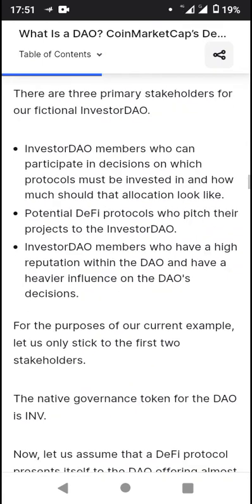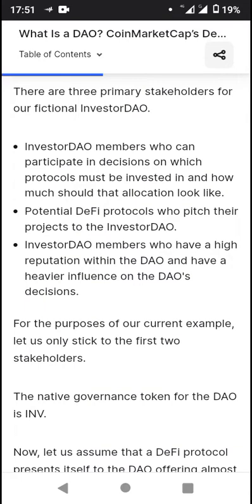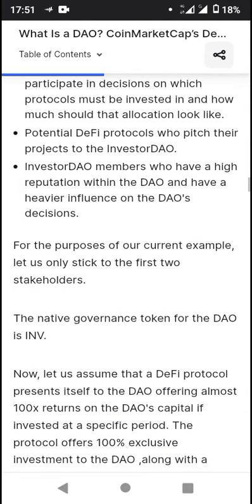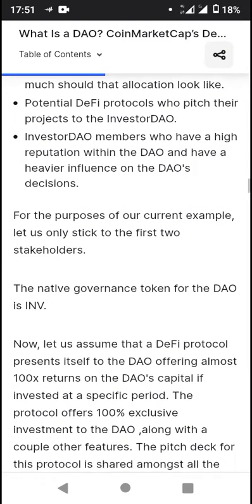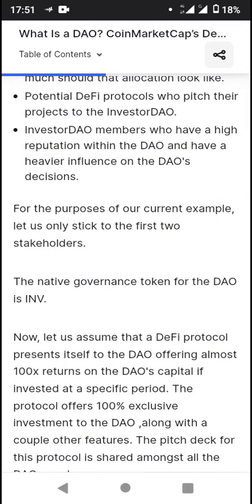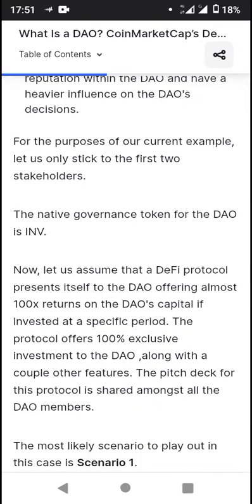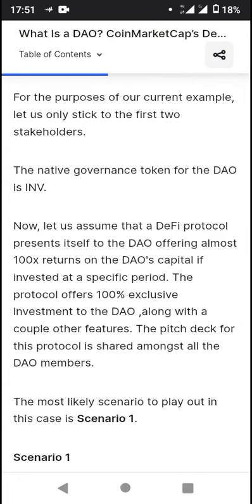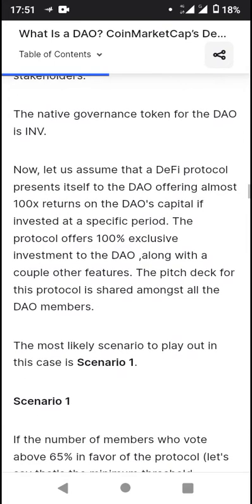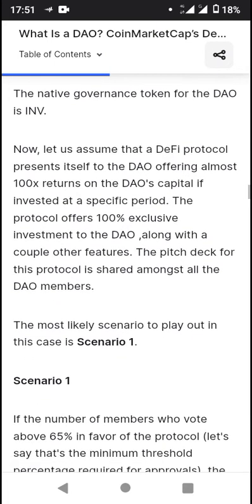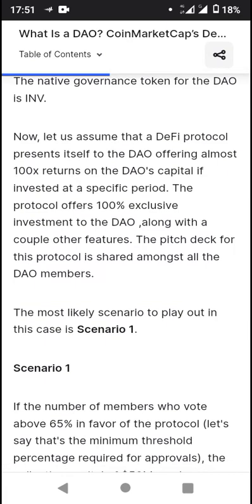Third, the Investor DAO members who have a high reputation within the DAO and have a heavier influence on the DAO's decisions. For the purpose of our current example, we'll stick to the first two stakeholders. The native governance token for the DAO is INV. Now we assume that a DeFi protocol presents itself to the DAO, offering almost 100x returns on the DAO's capital if invested at a specific period.